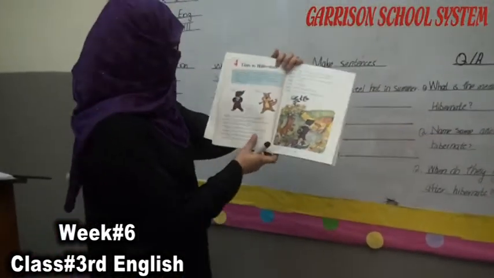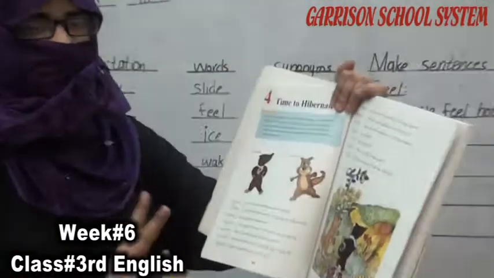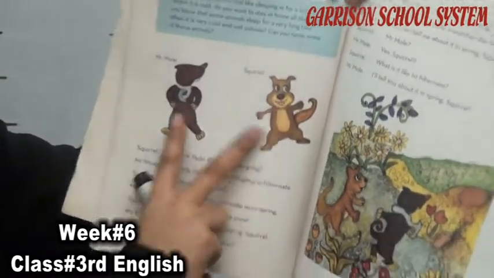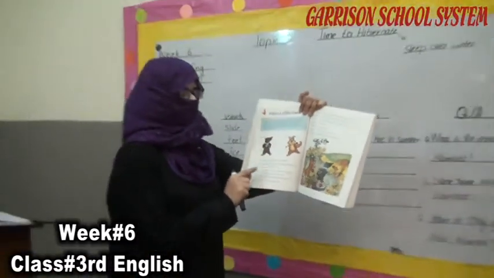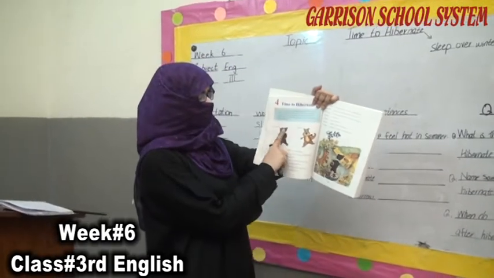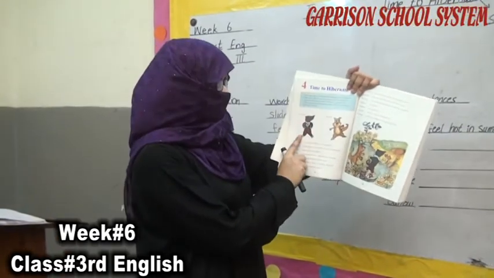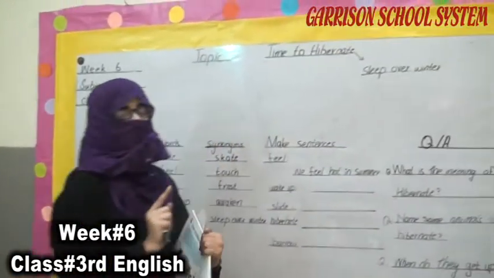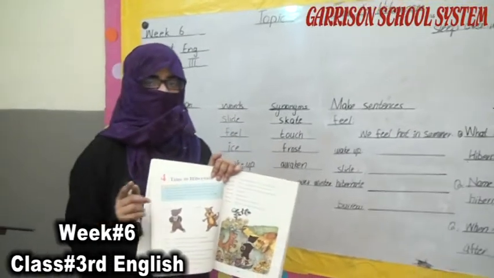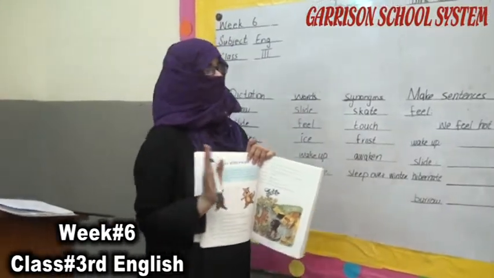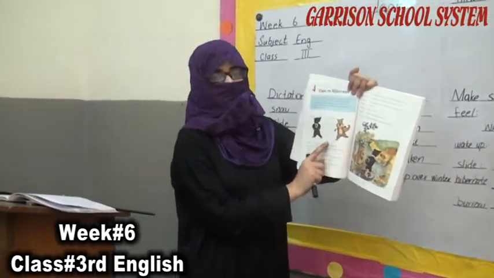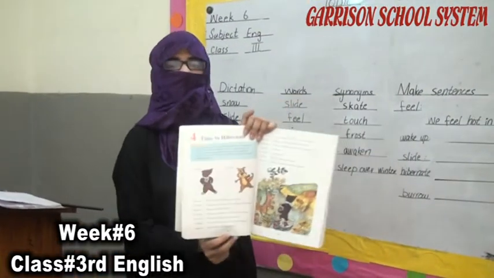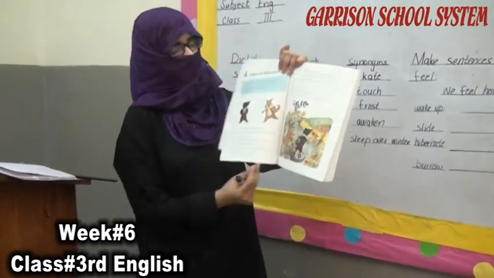Page number 44. In this lesson we read about the two main characters, Mr. Mole and Squirrel. Now this is the conversation between the two characters. Mr. Mole is going to sleep, means to hibernate. Hibernate means sleep overnight. Mr. Mole is going to sleep for the whole winter. And now Squirrel is asking some questions from Mr. Mole. Now you can read this reading under the guidance of your parents and the tutors so that you can easily understand.